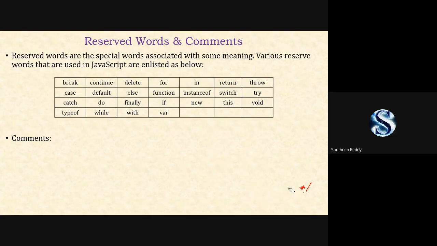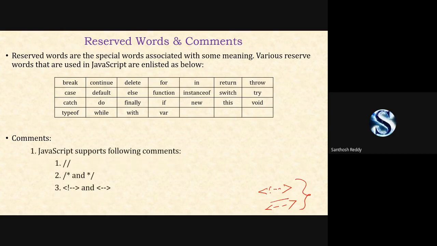At the same time, JavaScript can be embedded with HTML, as I said in the previous class. So if you want to give a comment there, we can use the less than symbol, exclamation mark and two hyphens, then the data, and close it. These are the comments which can be used in your JavaScript. Is it clear for everyone? Is it understood?